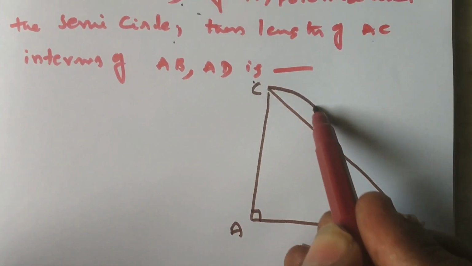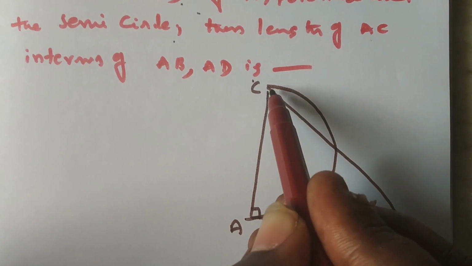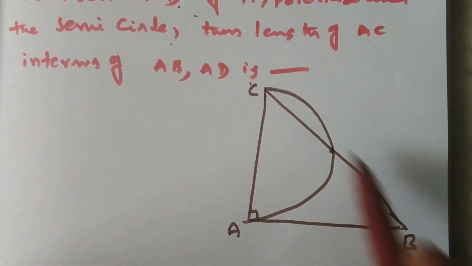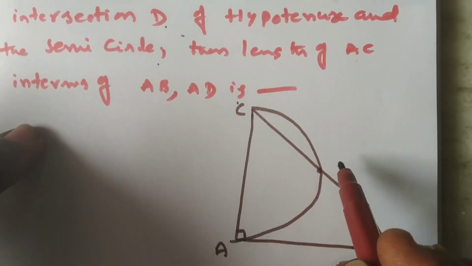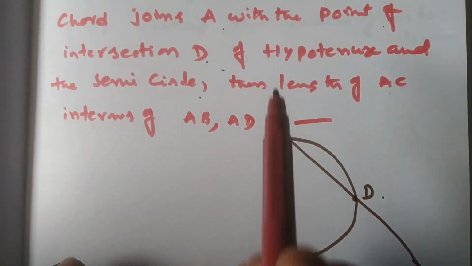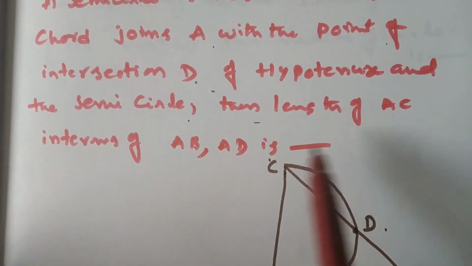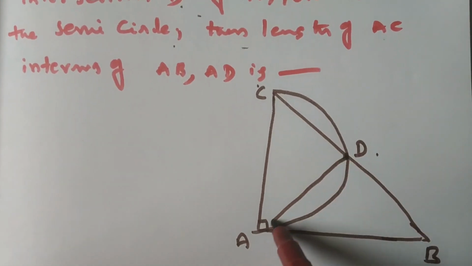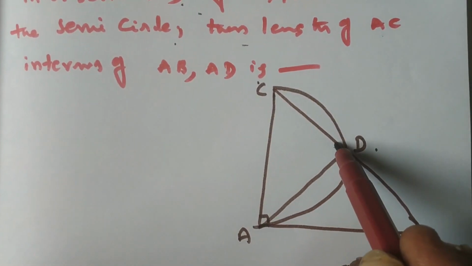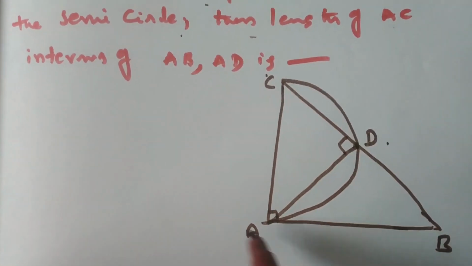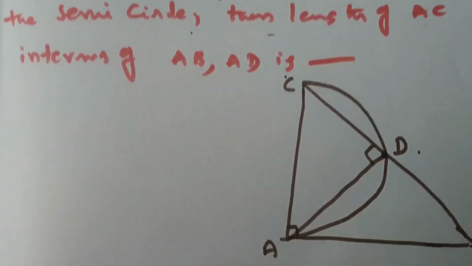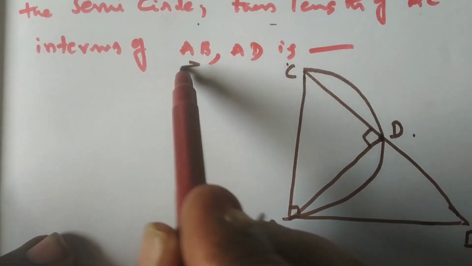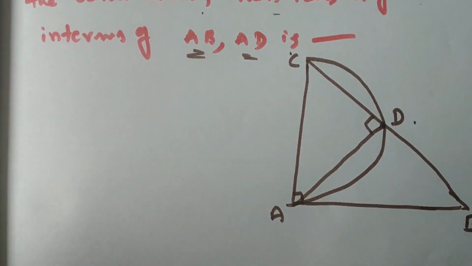A semicircle is described with AC as diameter. It intersects BC at what point? D, on the hypotenuse. The length of AC in terms of AB and AD you have to find out. Join AD. This is also 90 degrees because the angle in a semicircle is 90 degrees. What we have to find out is the length of AC in terms of AB and AD.